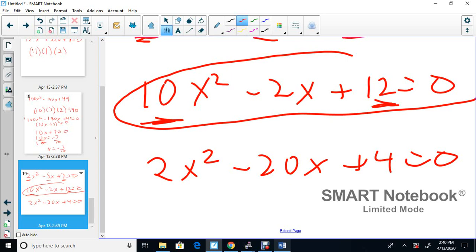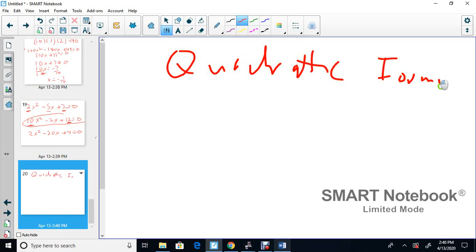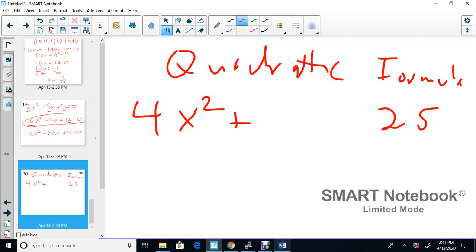Again, for the quadratic formula, we're looking at quadratic one answer. Well, you have to create a perfect square. Okay, and I showed that up there. So you have to create a question that's a perfect square. So maybe you put 4x squared here, maybe 25 at the end. Okay, so it has to be a perfect square, and in the middle you can put plus 2 times 5, 10x. Okay, you put 9x squared and put a 1 at the end, and then you have to find the middle term.